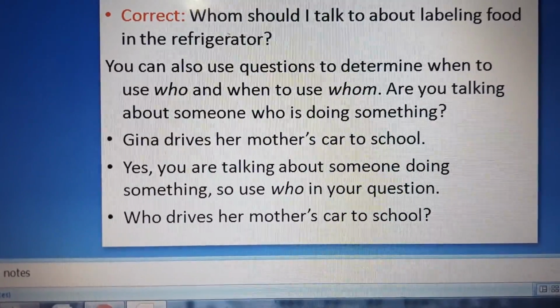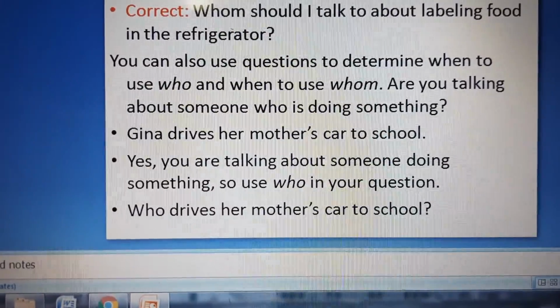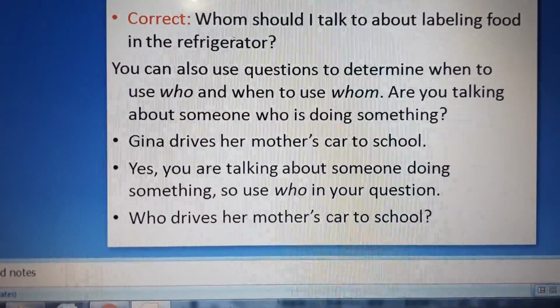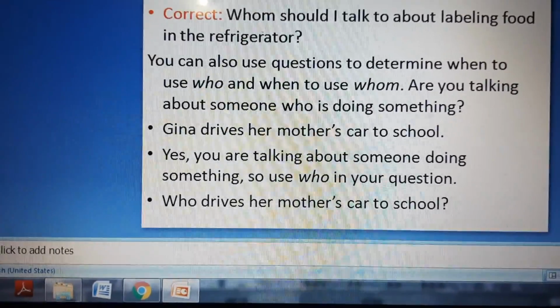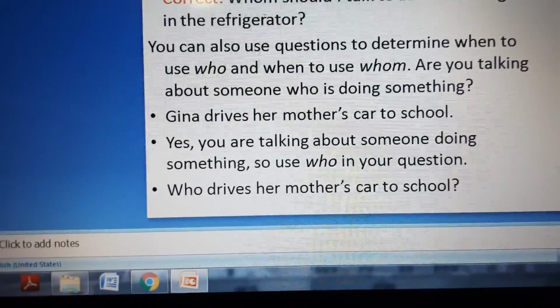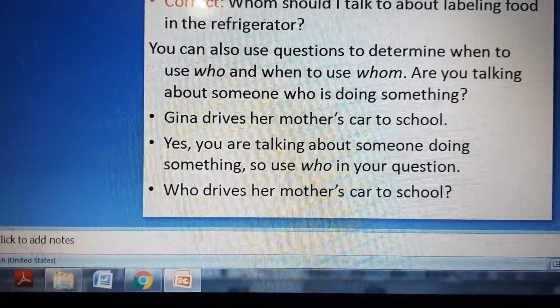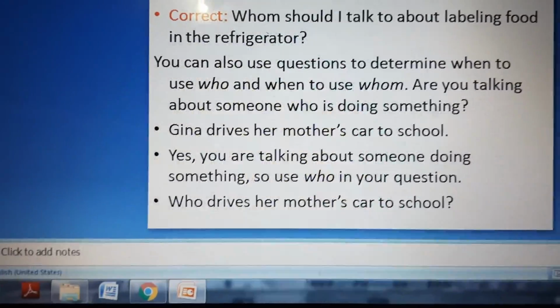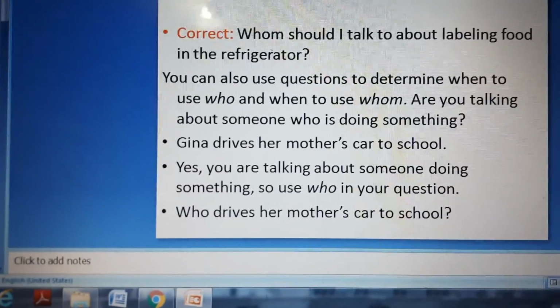And here, yes, you are talking about someone doing something. So you use "who" in your question. Can I say, "Whom drives her mother's car to school?" Like I'm going to say "her." Yes, this doesn't sound correct. It doesn't sound like the right answer. So basically this is completely wrong.